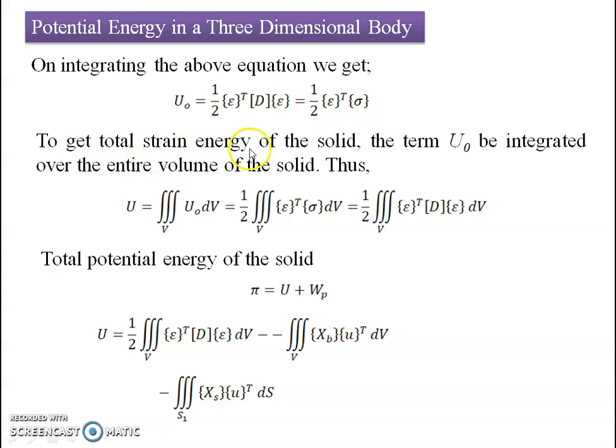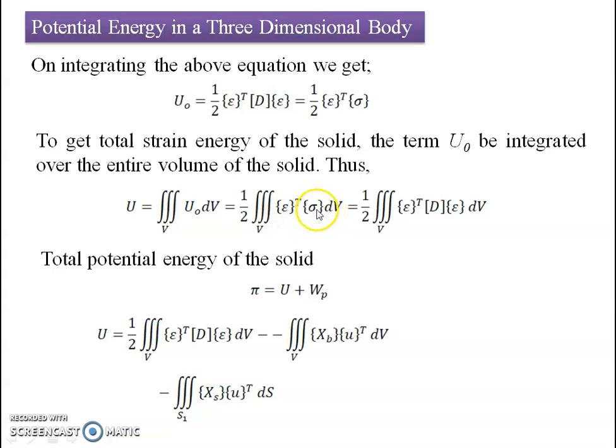To get the total strain energy of the solid, the term u naught must be integrated over the entire volume of the solid. We get the value as 1/2 of the triple integral over the entire volume of the transpose of the strain tensor multiplied by the stress tensor dV, meaning the product of stress and strain.